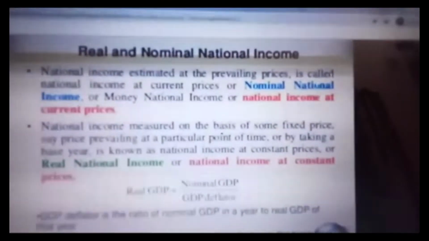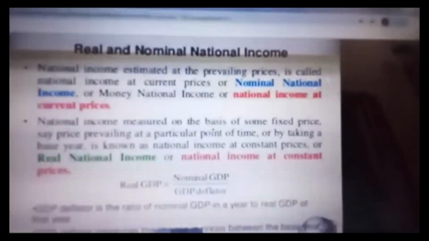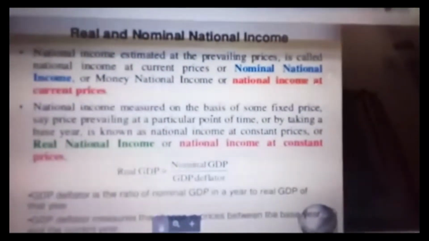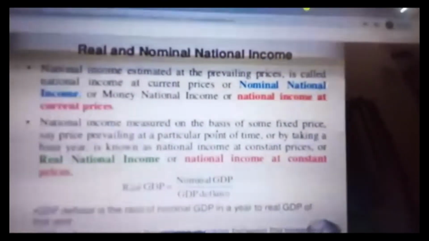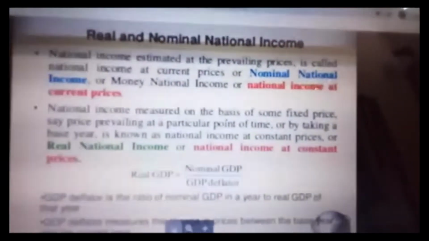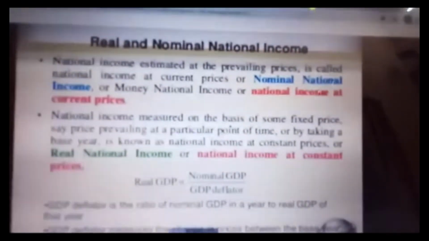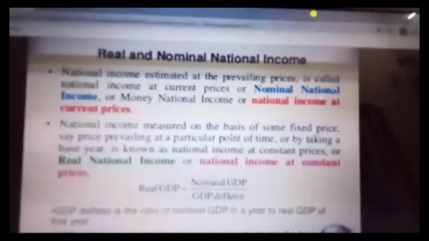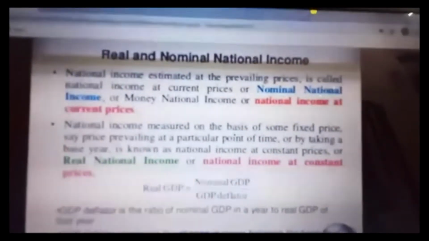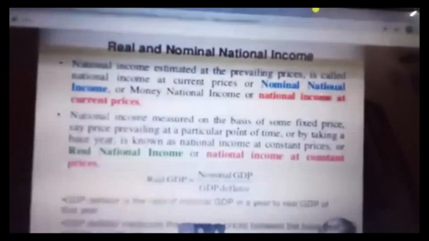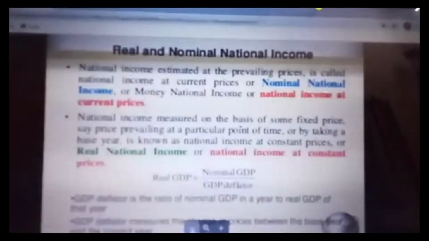The next concept is real income. To know about real income, we need to know about nominal income, because the purchasing power of the nominal income is equal to real income. Real income can be calculated based on the current prices in the market. So the formula is national income at current price divided by P1 by P0. P1 is the current year, P0 is the base year.